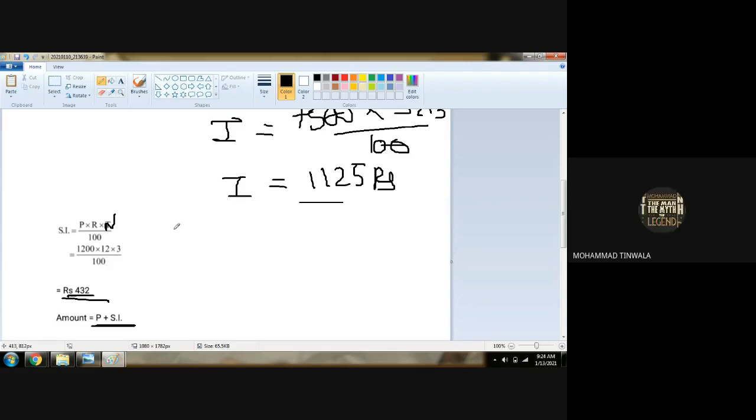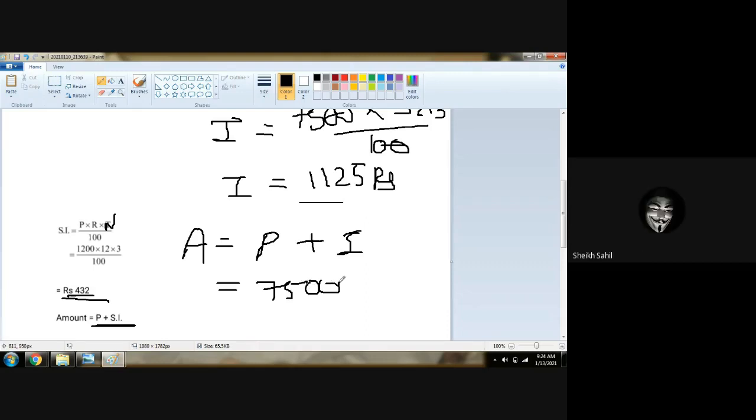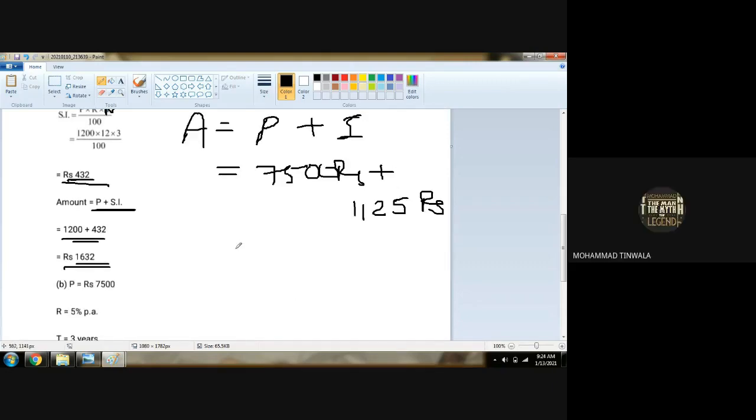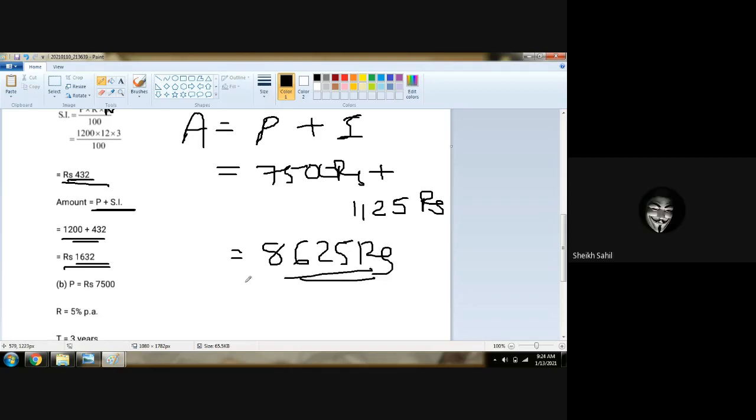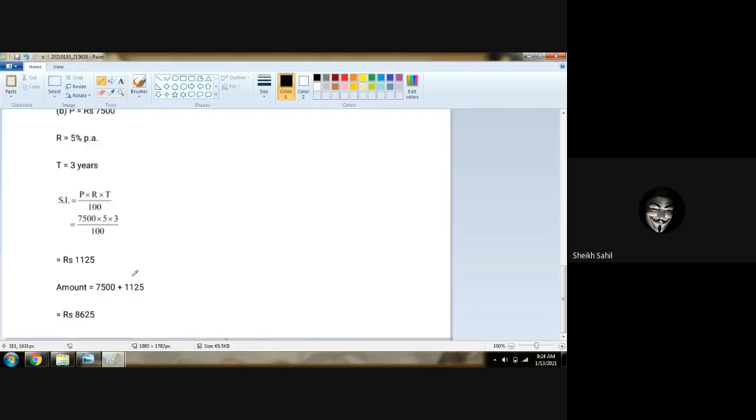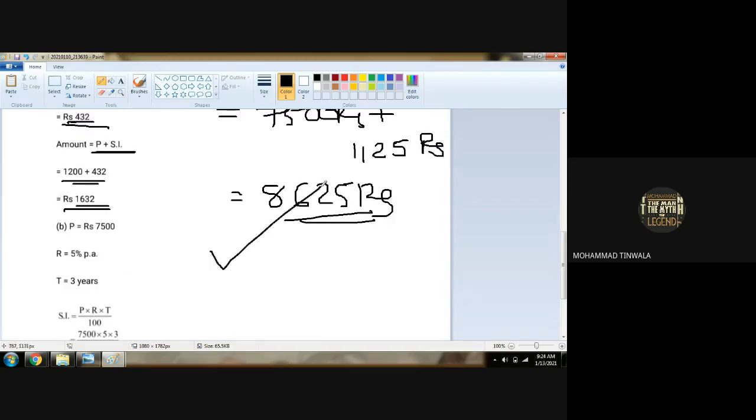Now, what is next? Next we have to find the amount. Amount will be principal plus interest. Principal is 7500 rupees plus 1125 rupees. So 8625 rupees will be our amount. Any doubt in this? See, 1125 as interest and 8625 as our answer.